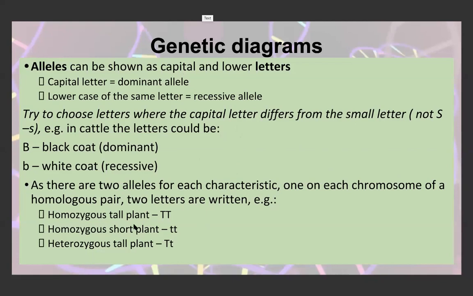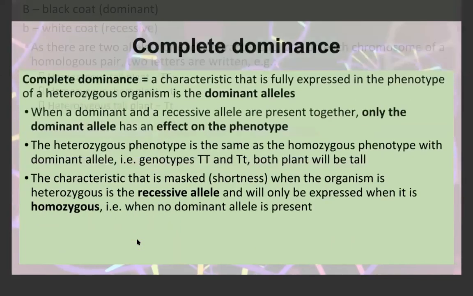So homozygous tall, homozygous dominant, homozygous short, so homozygous recessive, and heterozygous, which we know has a dominant and recessive allele, but the dominant trait is obviously the one shown, so the plant would be tall.